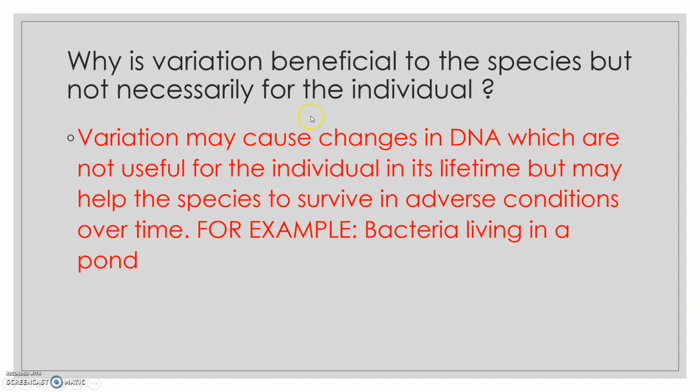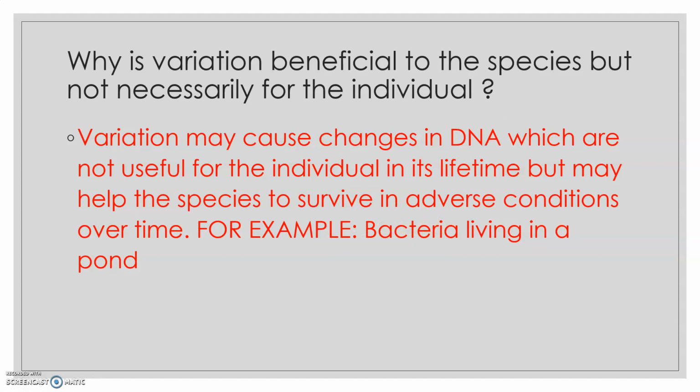Now, why is variation beneficial to the species but not necessarily for the individual? This is an NCERT question which is very important. Now, variations may cause changes in DNA. Variations की वजह से DNA में changes आते हैं which may not be useful. जरूरी नहीं है कि वो इंडिविजुअल को, जिसमें वो चेंजेस हुए हैं, जरूरी नहीं है कि उसी इंडिविजुअल के लिए वो बहुत फायदेमंद हो, लेकिन आने वाले टाइम में they can help in the survival of the species. For this, there is an example given in your textbook regarding bacteria. I discussed this example earlier also.